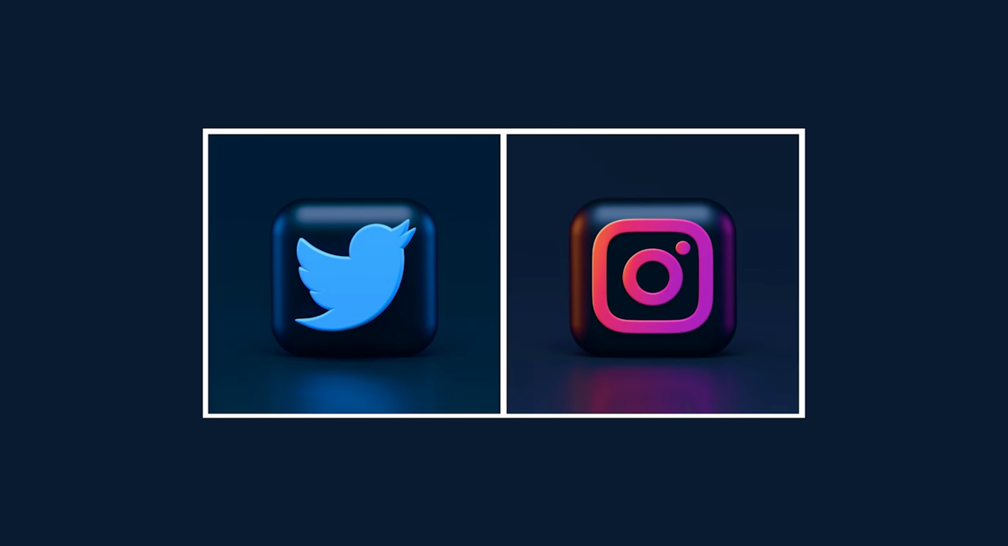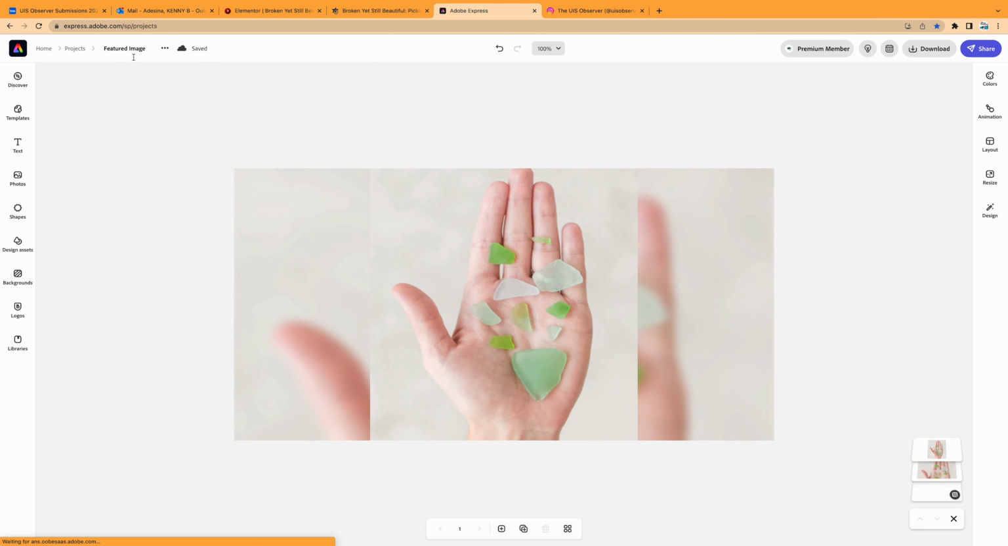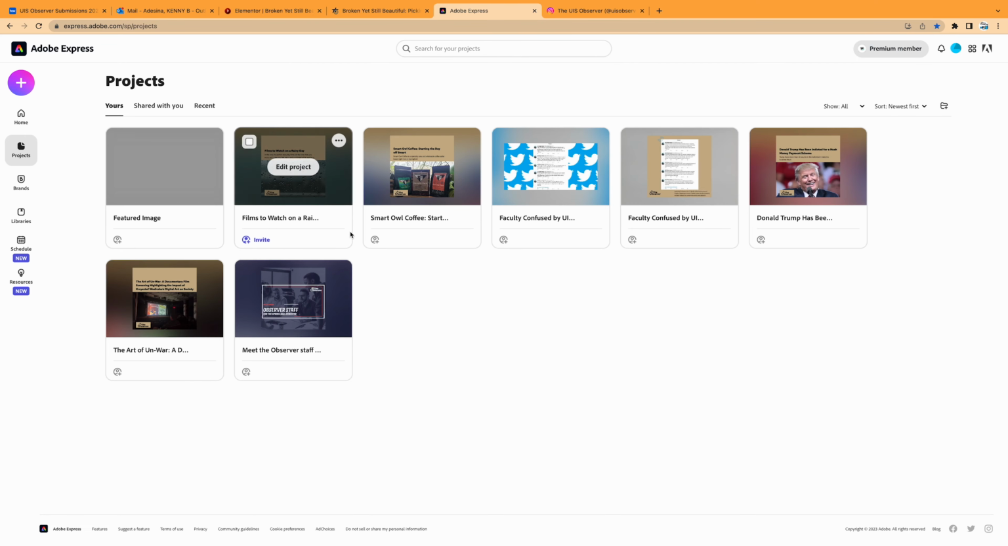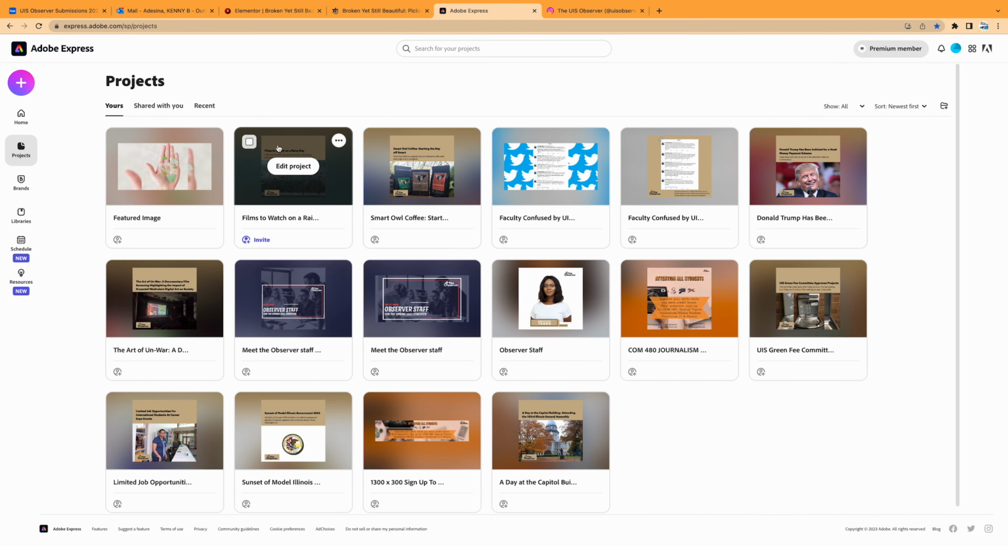Design the Instagram and Twitter featured image. So we come back to our Adobe Express. Again, you can use other graphic design platforms of your choice. First, let me copy this title. And again, we go back to our project on Adobe Express.